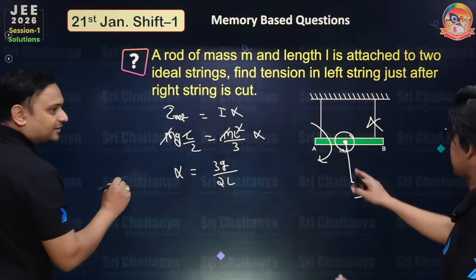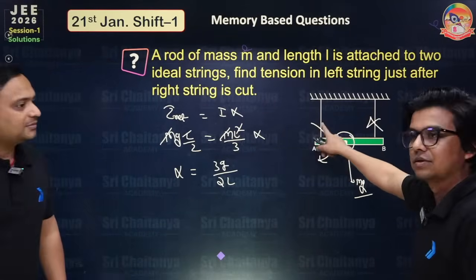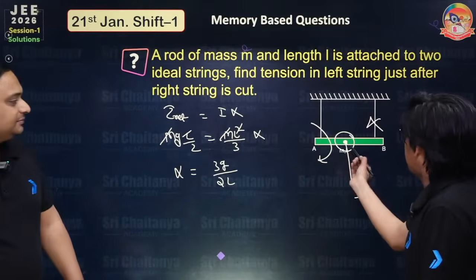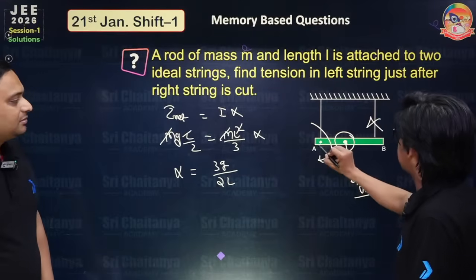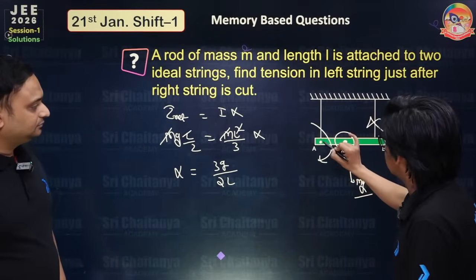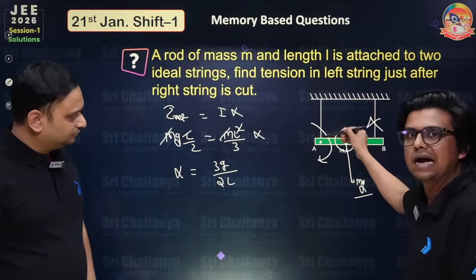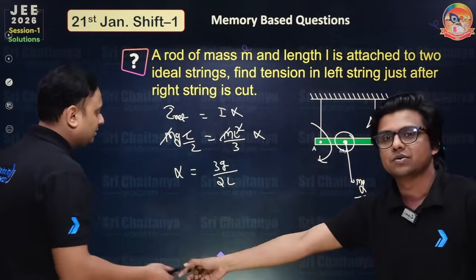Sir, let's go slowly. Actually, we should give some concept here. We are considering the rotation, and that is an important point: we are considering the rotation about this end of the rod, the hinge point. So I have to consider the moment of inertia about this end, an axis perpendicular to the rod and passing through this end, and that is 1 by 3 ml square. That's why sir is writing ml square by 3.